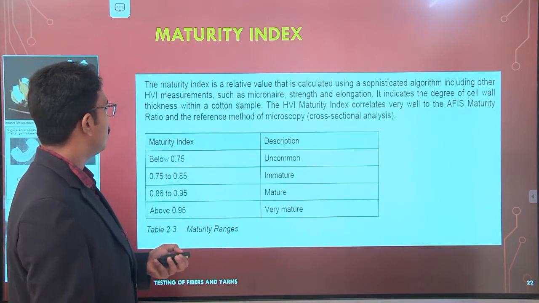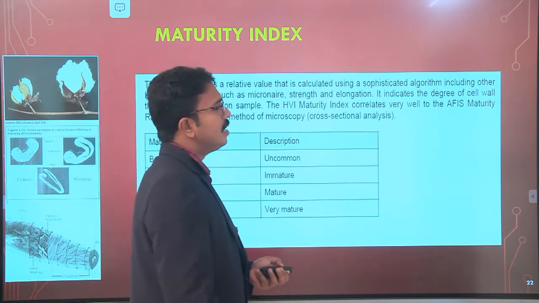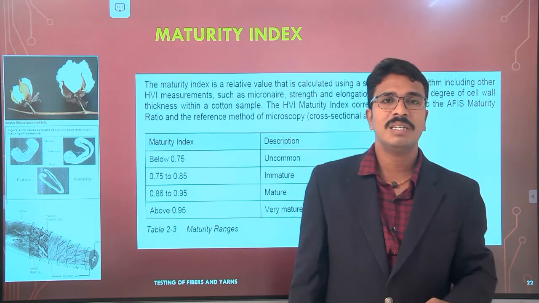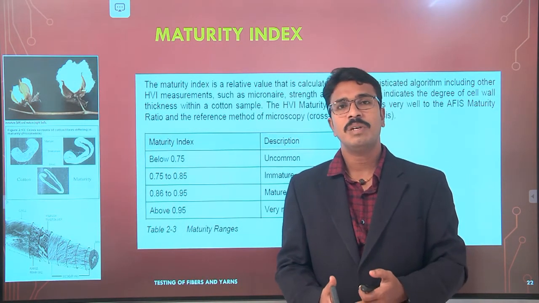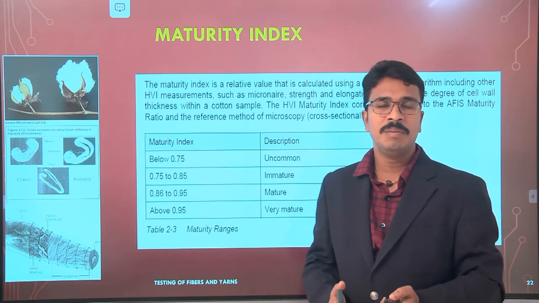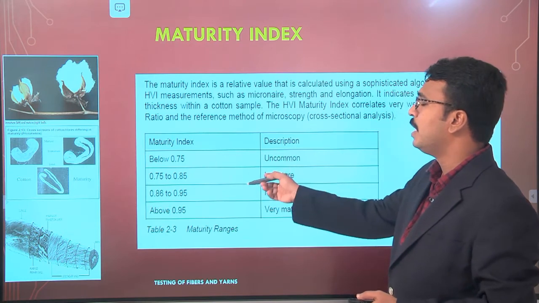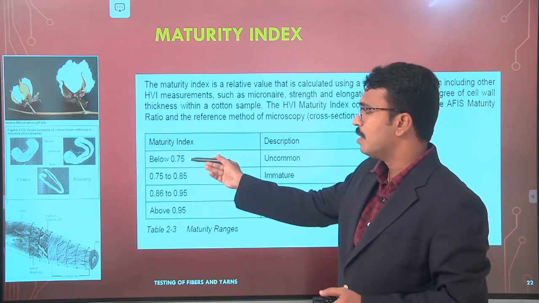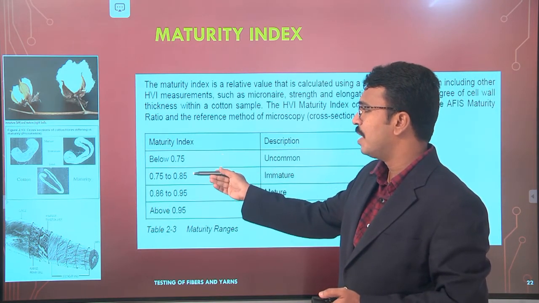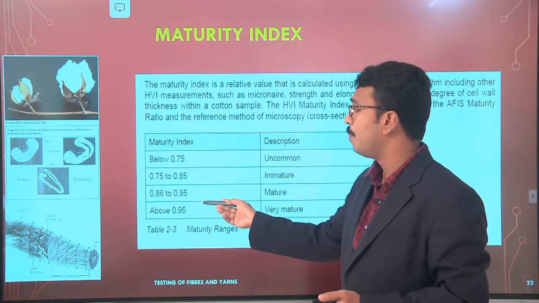And coming to maturity index, it is also one of the relative index values which can be used to denote the maturity level in the cotton. Then the maturity index, where you can see values like 0.75 and 0.75 to 0.85.